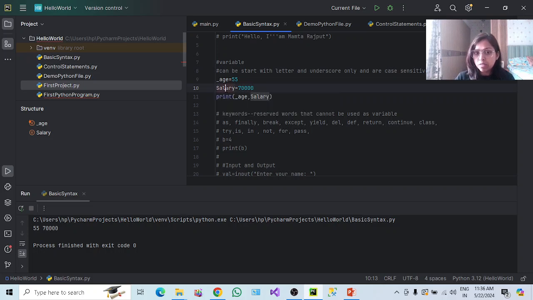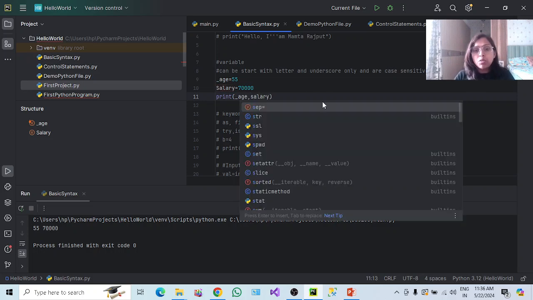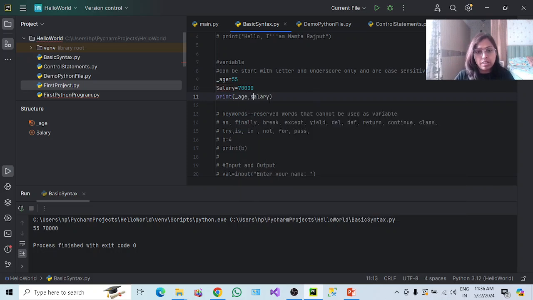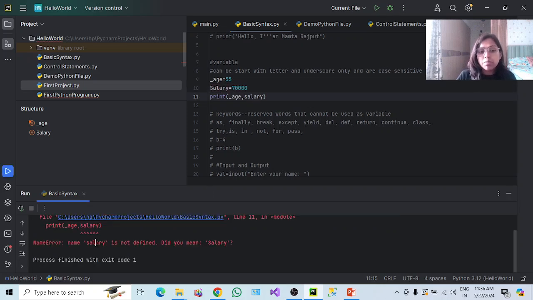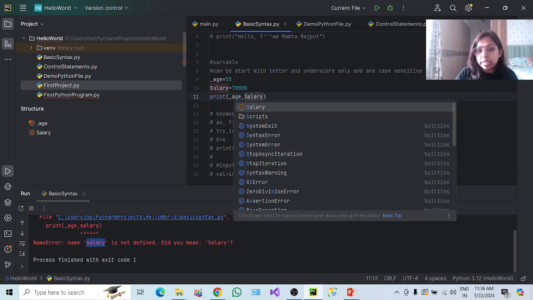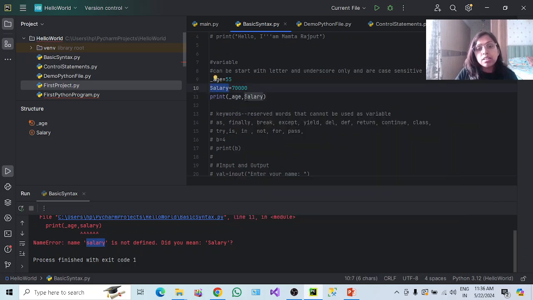Okay, one more thing I wanted to show you is case sensitivity. Python is case sensitive, so I have mentioned the variable capital S salary, and if I wanted to execute and display small s salary, thinking that these two things are the same, but they are not, I'm going to get an error: name salary is not defined, because this is case sensitive.